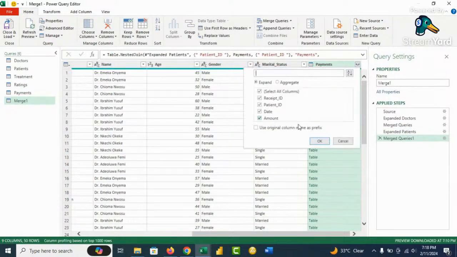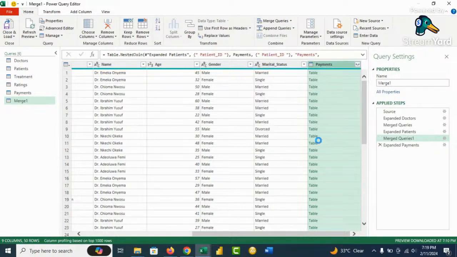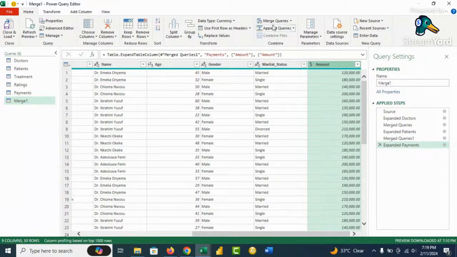And then we come to this part. The only information we need here is the amount. So from this, we can trace for each doctor how much we were paid. And we click OK. And then we get to the last one.